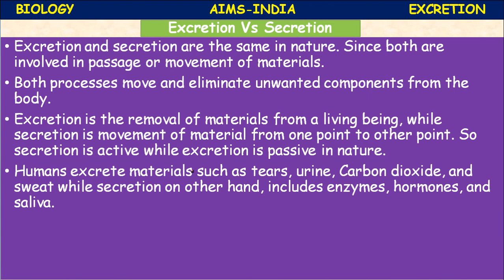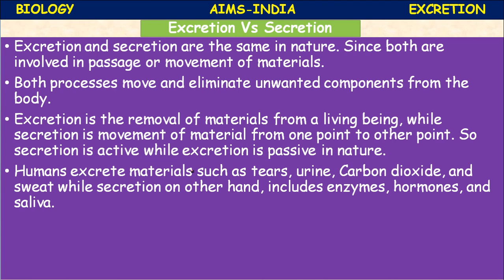Secretory epithelium, the tissue. Enzymes are secreted by ducted glands, exocrine glands: salivary glands secrete saliva, the liver secretes bile, the pancreas secretes pancreatic juice, gastric glands secrete gastric juice.